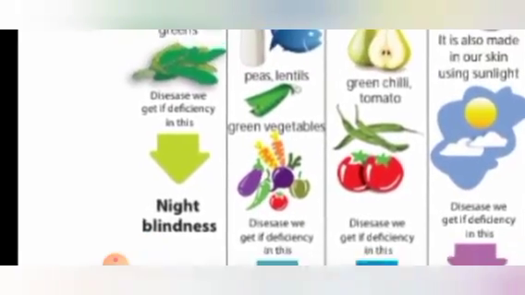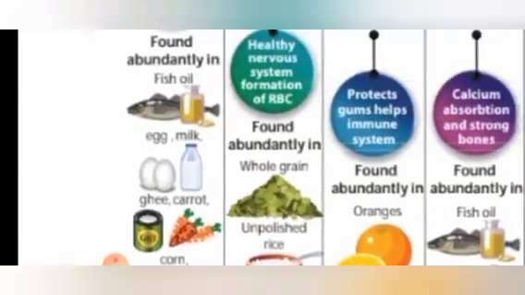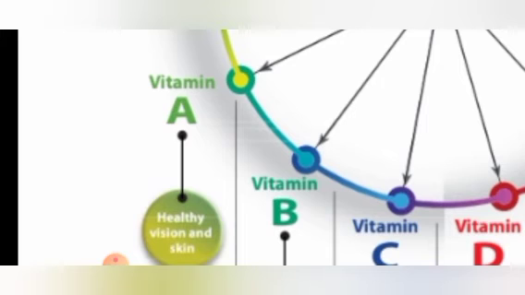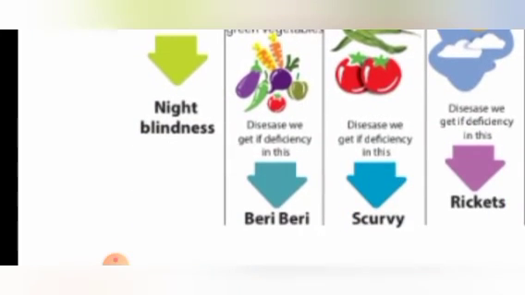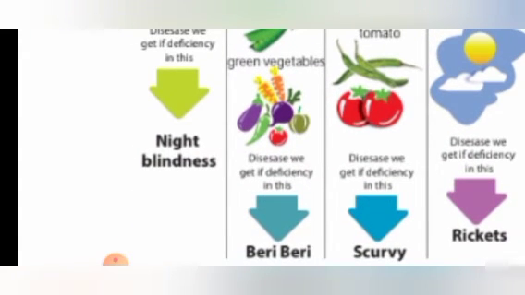And what is the disease caused by this deficiency? Deficiency means if our body does not have the required amount of vitamin A, it leads to a disease called night blindness. Night blindness means people are not able to see things clearly in dark situations. Only if there is an adequate amount of light, their vision is proper.